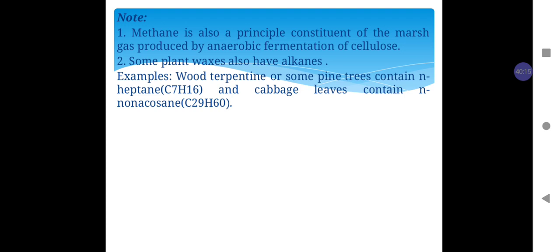Also note that methane is a principal constituent of marsh gas, which is produced by anaerobic fermentation of cellulose. Some plant waxes also have alkanes. For example, some pine trees or wood turpentine contain n-heptane and cabbage leaf contains n-nonacosane.